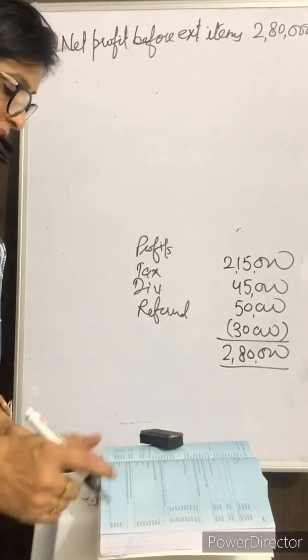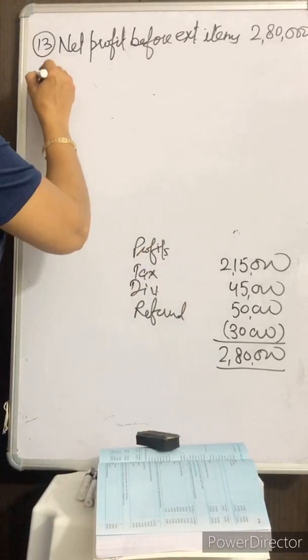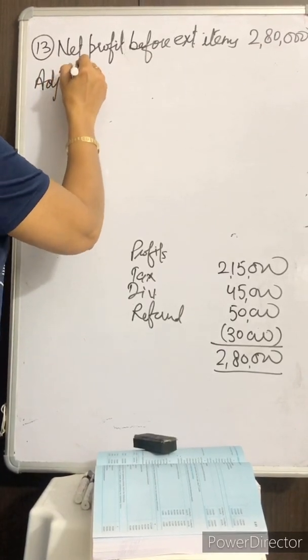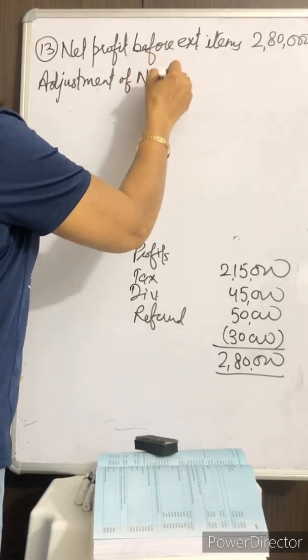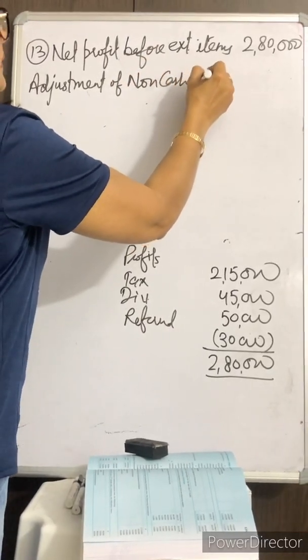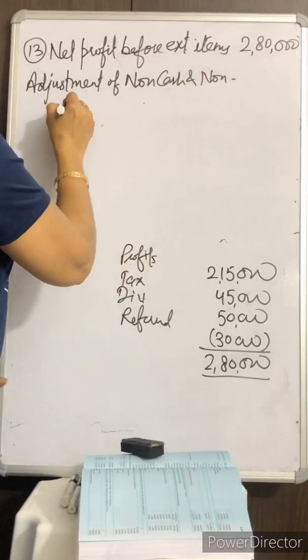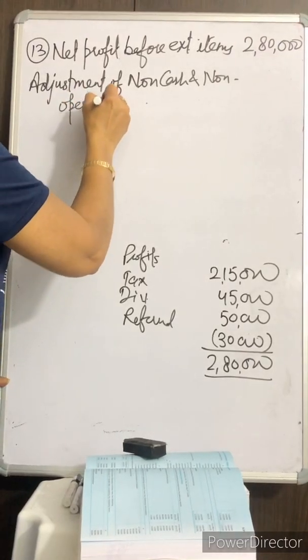After that, we'll discuss the adjustment of non-cash and non-operating items.